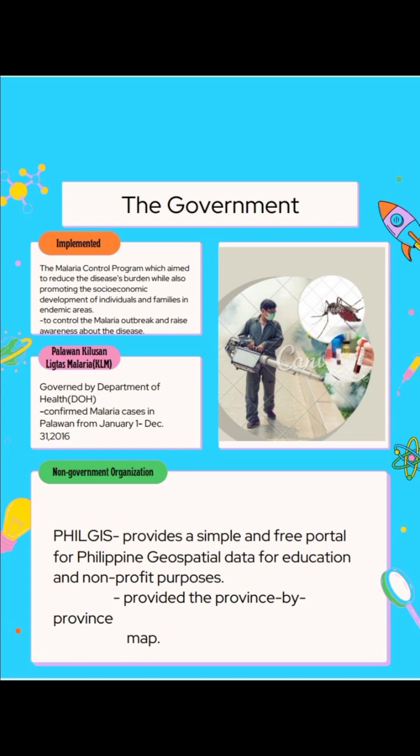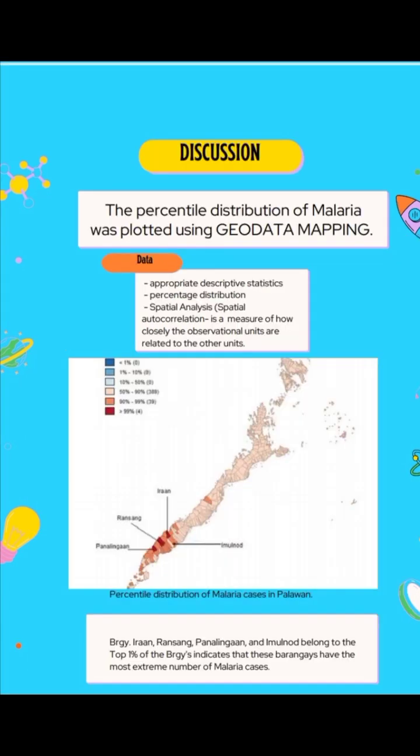The Philippine GIS or PhilGIS Data Clearinghouse provided a province-by-province map. PhilGIS is a non-governmental organization that provides a simple and free portal for Philippine geospatial data for education and non-profit purposes. This map illustrates the percentile distribution of malaria cases in Palawan. The percentile score reflects the severity of cases in a certain barangay in comparison with other barangays.